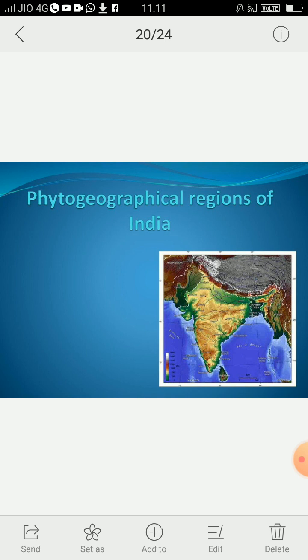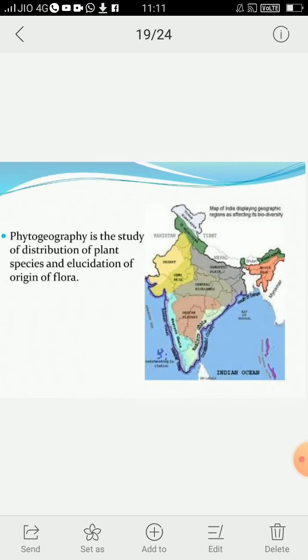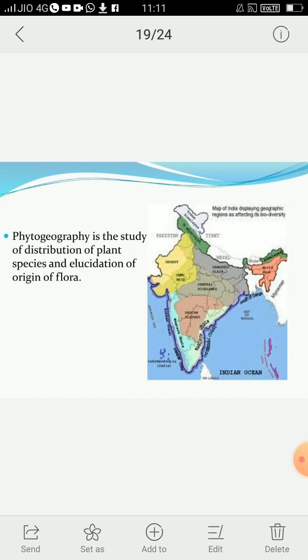Before starting phytogeographical regions of India, I would like to tell you about phytogeography. Phytogeography is the branch of biogeography which deals with the origin, geographical distribution and environmental interrelationships of plants. It is also the study of distribution of plant species and elucidation of origin of flora.